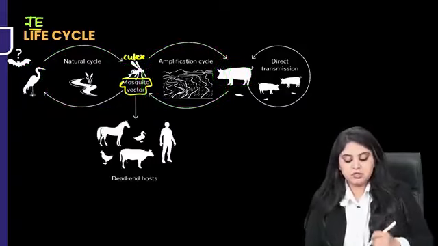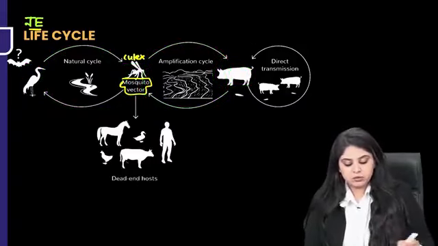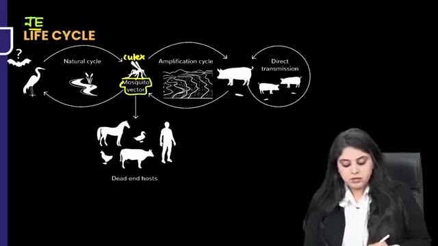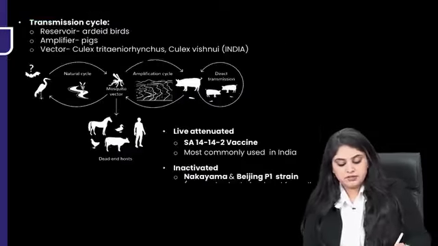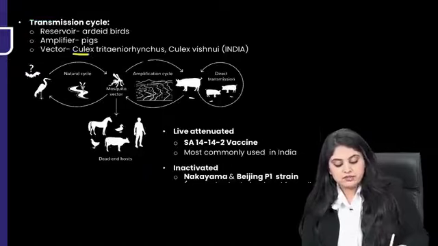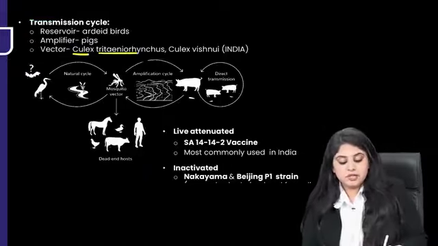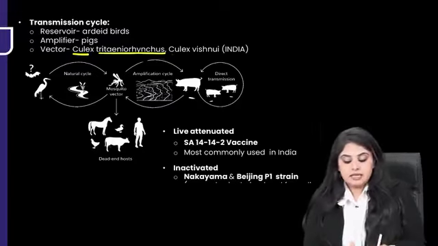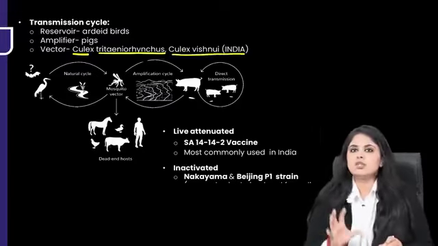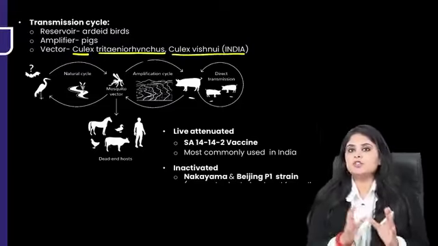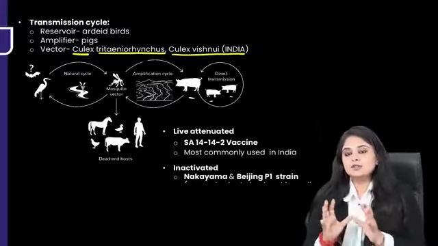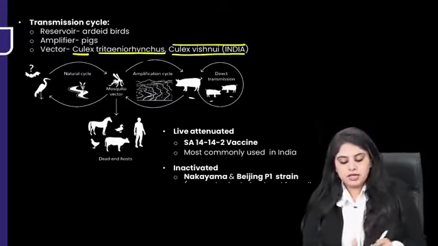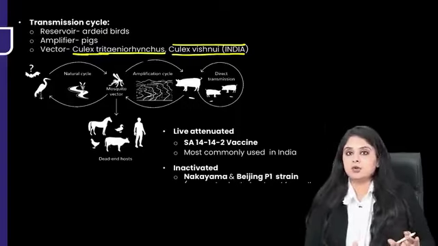So what are these transmission cycles? Let's quickly go through it. Please note, over here there is the vector which is Culex. Which Culex? Culex tritaeniorhynchus, all over the world. But in India, Culex vishnui. Vishnuji always reminds you of Hindu mythology. So Vishnuji with India. Culex vishnui is common in India and Culex tritaeniorhynchus is all over the world.